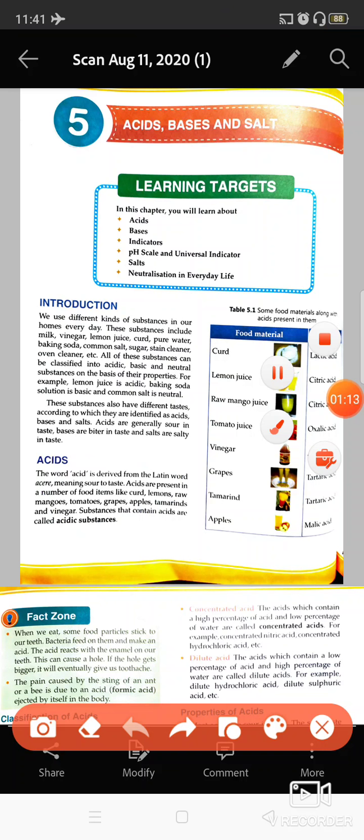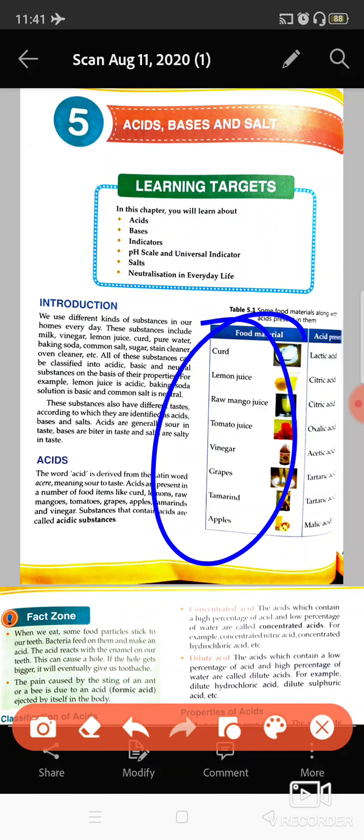All the things you can imagine in your diet, whatever food items you are taking, which have a sour taste, all those substances contain acids.